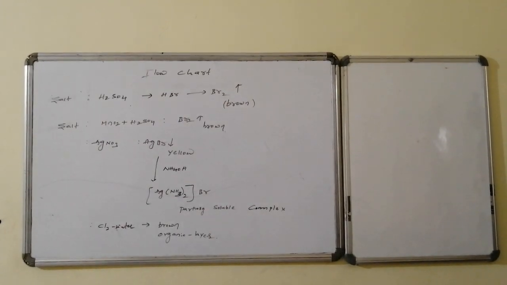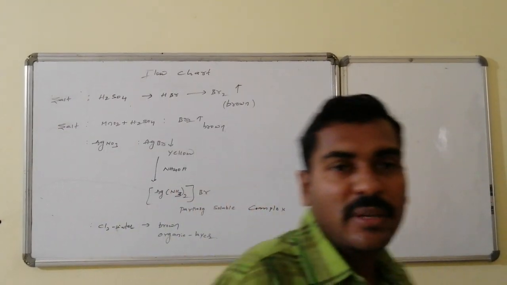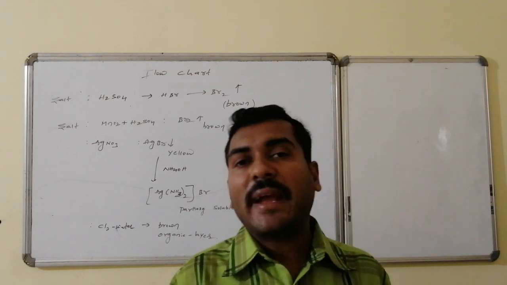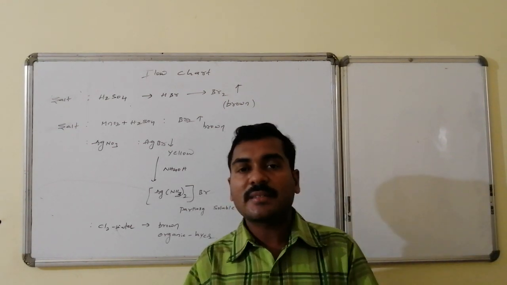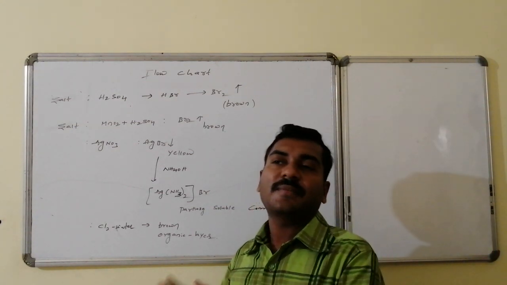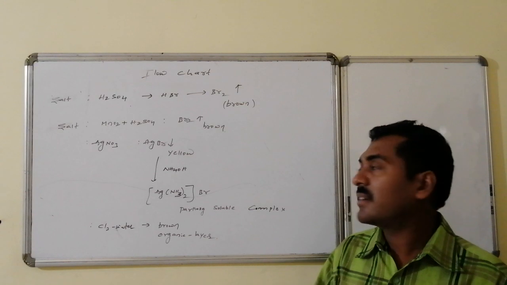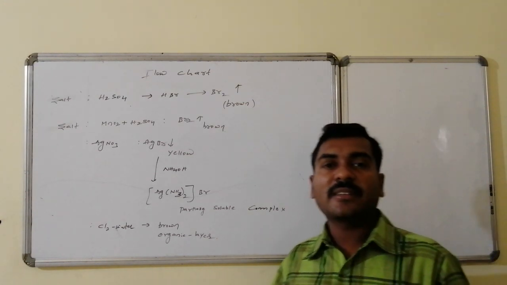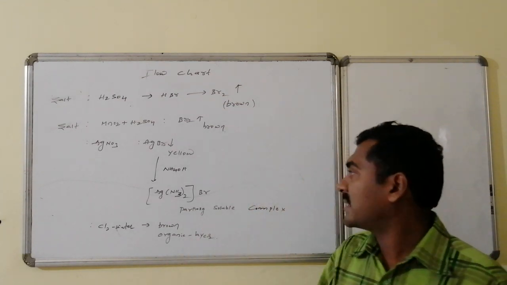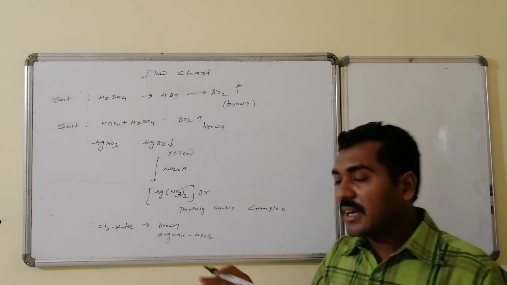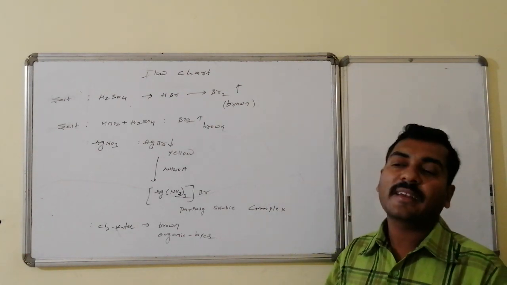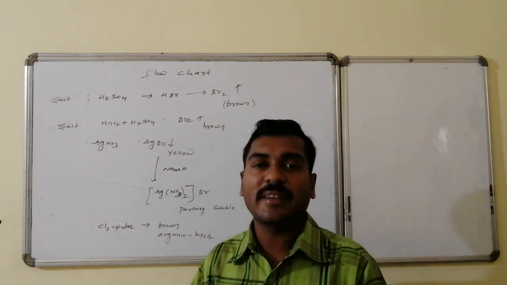Flowchart: salt followed by concentrated sulfuric acid produces HBr, which further produces bromine, a brown colored gas. Salt followed by manganese dioxide along with concentrated sulfuric acid produces bromine, a brown colored gas. Salt on reaction with silver nitrate produces silver bromide, a yellow color PPT. This on reaction with aqueous ammonium hydroxide forms the complex silver ammonium bromide, which is partially soluble. Salt on reaction with chlorine water produces the corresponding brown colored organic layer, which has bromine dissolved in it.